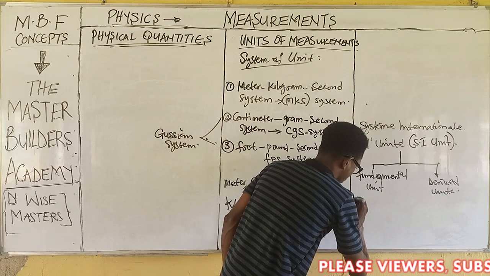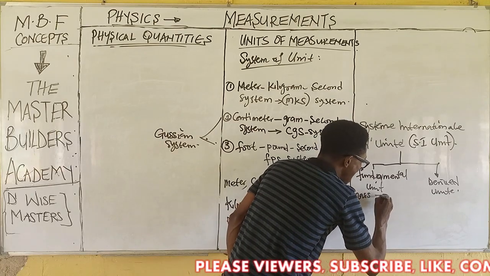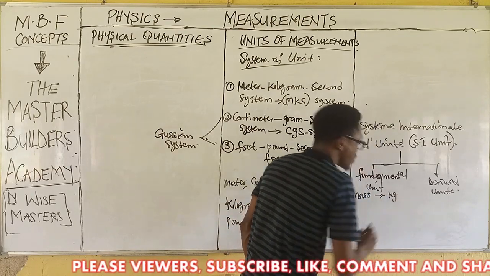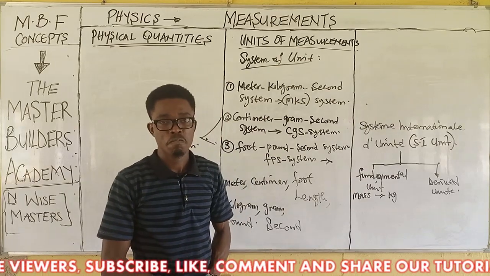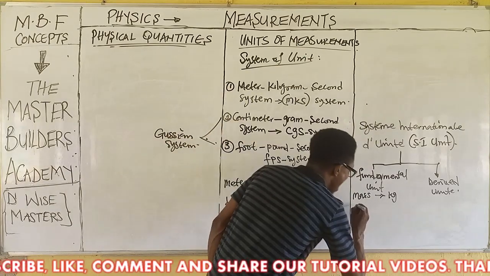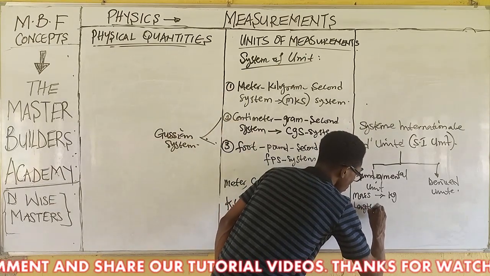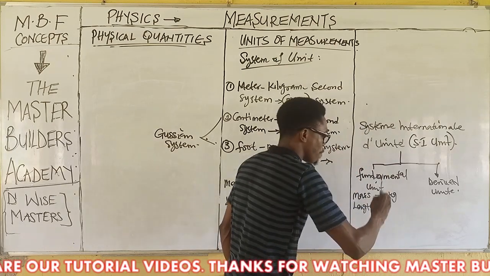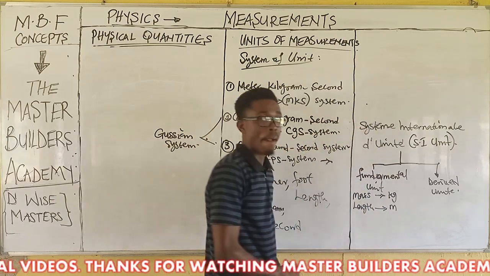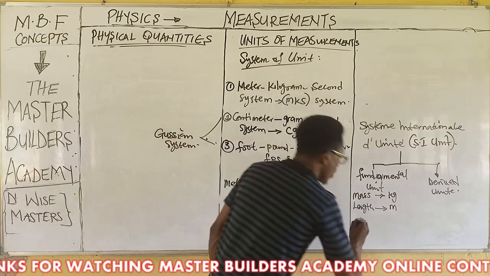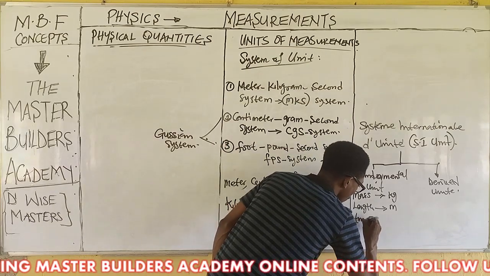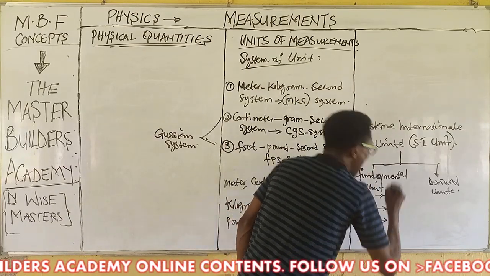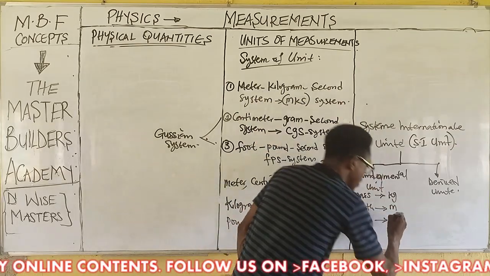If I have mass, the SI unit of mass in physics is kilogram. If I have length, the SI unit of length in physics is meter. Now also, if I have time, the SI unit of time in physics is seconds.